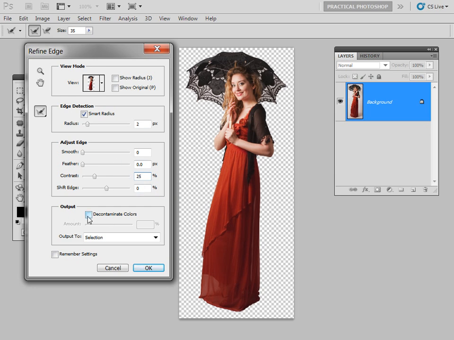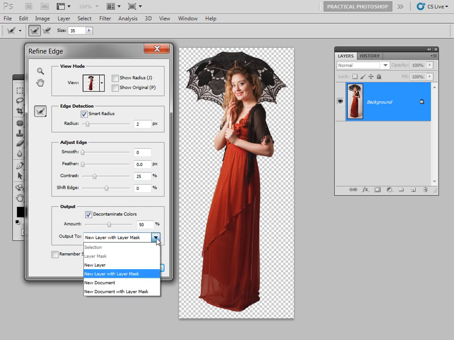Then you've got the output here, decontaminate colors. This is a good box to check, especially if you have been shooting in an environment where there's been color spill onto your subject. Green screen would be a perfect example of this, where you might see some green reflecting from your studio background into the shadow areas of your subject. This is not really the case with this image because we shot against a white, but we can check it anyway just to make sure. And we have our output selections, which we'll discuss once we've made our extraction.